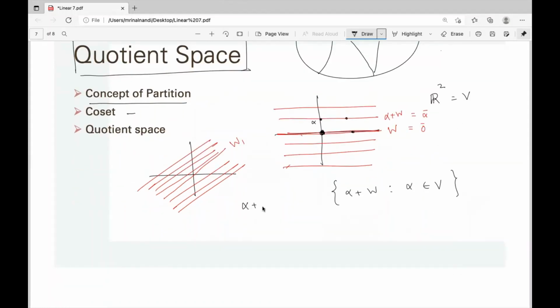Remember, alpha plus W is equal to beta plus W if and only if alpha minus beta is in W. Why is it clear? Because if alpha plus W equals beta plus W, alpha belongs to alpha plus W, so alpha belongs to beta plus W. That means alpha equals beta plus w1, where w1 belongs to W. So alpha minus beta belongs to W if and only if that.